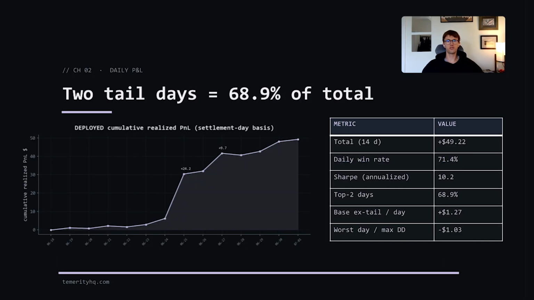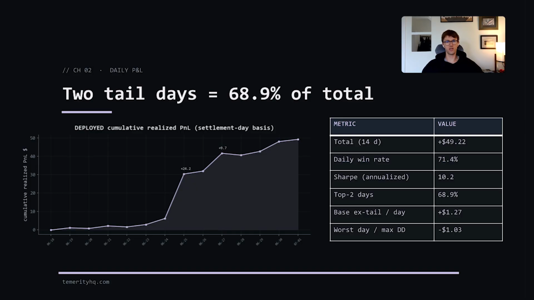So when I went through the performance stats in the beginning, I mentioned that it was largely driven by a small number of days. Let's have a closer look at that. Although a double-digit Sharpe ratio is extremely good, I'm not reading too much into it right now for a few reasons. One reason is that this is an intraday strategy, so we expect structurally higher annualized Sharpe. The more important reason is that the sample size is small. These are live results, 20 markets per day for 14 days, so there's some level of robustness here, but most of the profits came from tail events in a small handful of markets on only 2 of the days. So it's yet to be seen if we can rely on this asymmetric upside. Right now, it's better to conclude that we cannot rely on it.